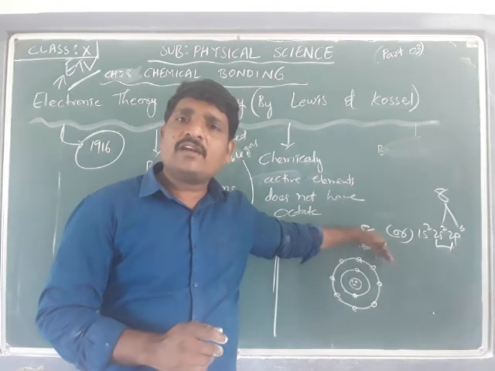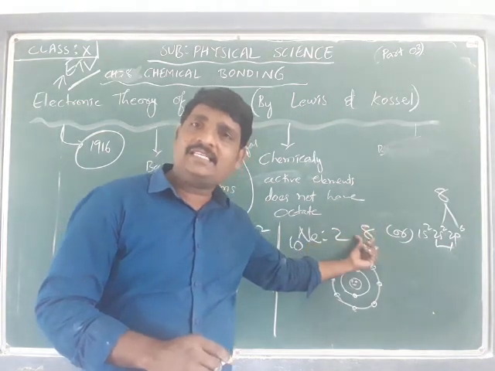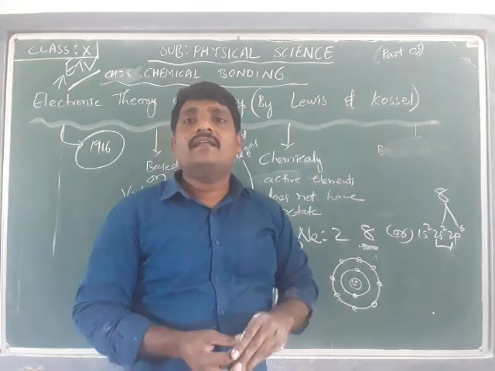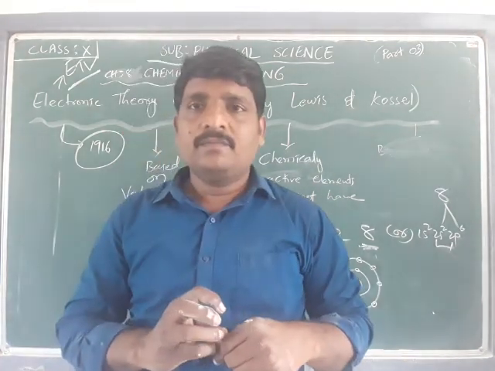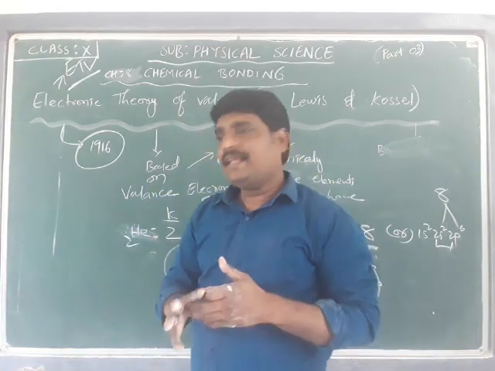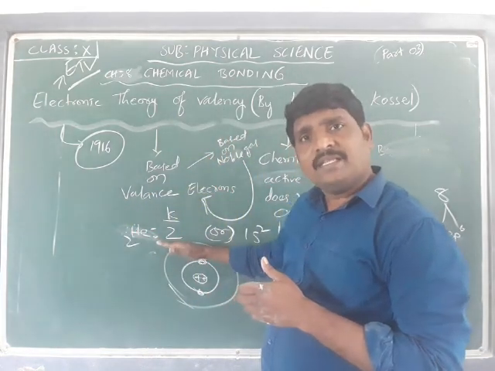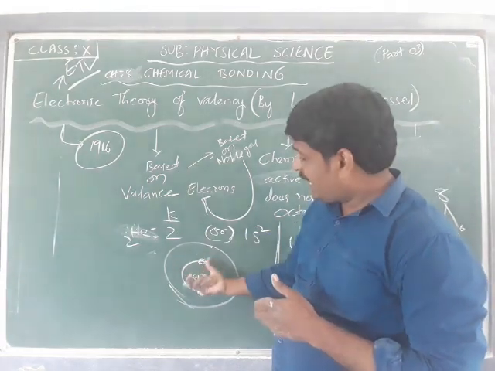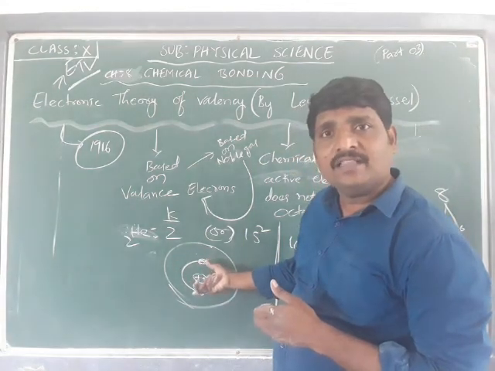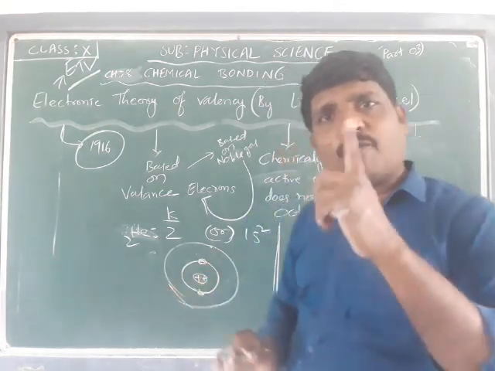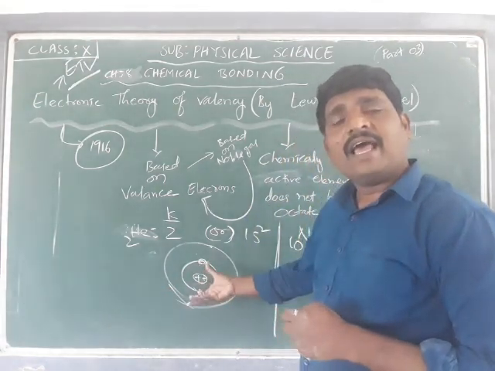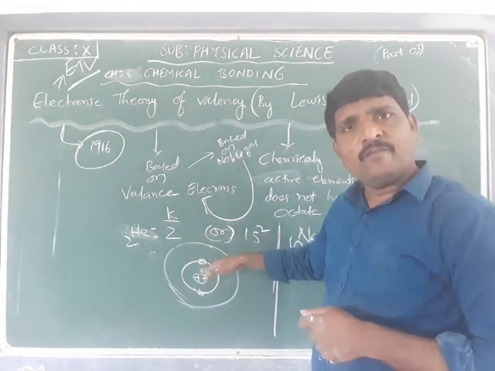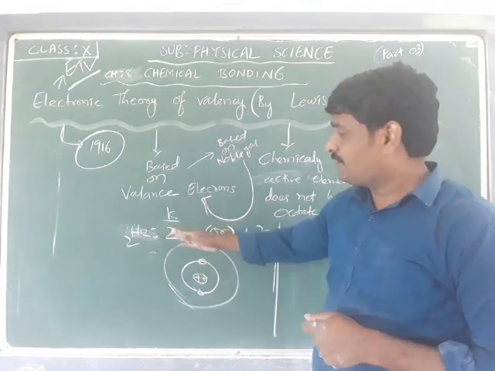If the number of electrons in the outermost shell is 8, Lewis and Kossel observed that they are chemically inactive. They are chemically inactive, and this applies to helium as well, even though it has only 2 electrons in the outermost shell, because the K shell can hold only 2 electrons. Since that shell is fulfilled, there is no chance for helium to accommodate any more electrons in the K shell.